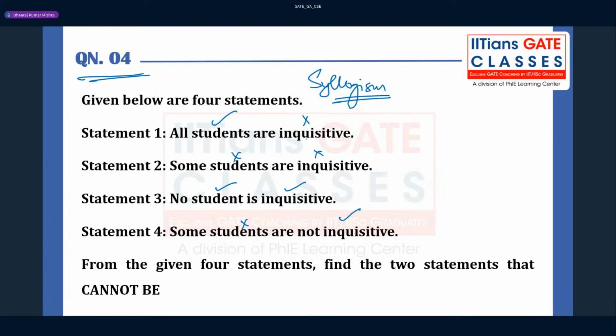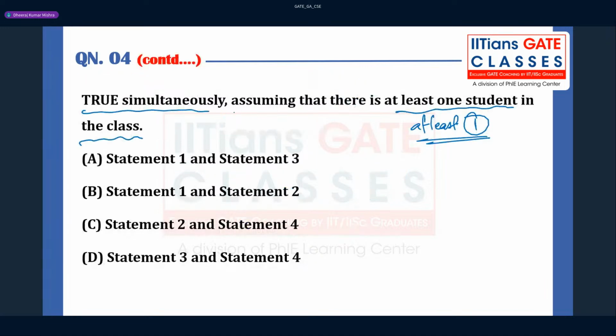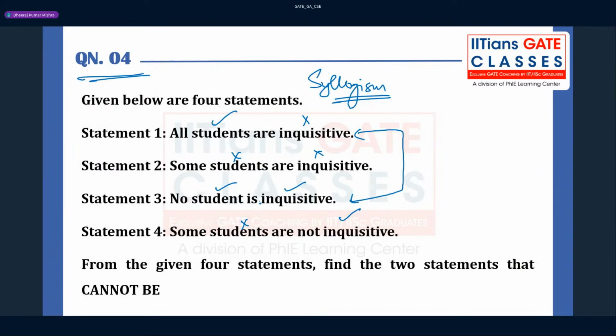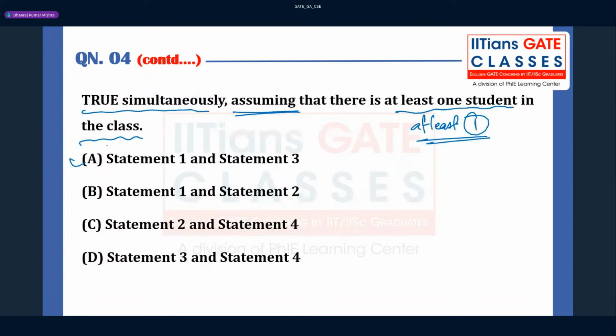All students are inquisitive, they are saying, and statement 3, no student is inquisitive, right? So this pair can be wrong, because what they have given is assuming that there is at least one student, and here they are saying no student. So there should be at least one, understand? So the first option itself is wrong, so this can be the only correct answer, because it is an MSQ question, right? So you don't have to check the others.